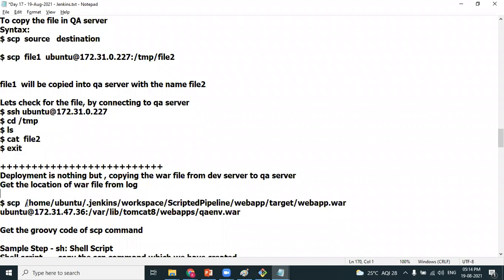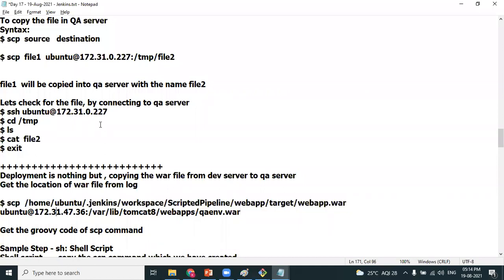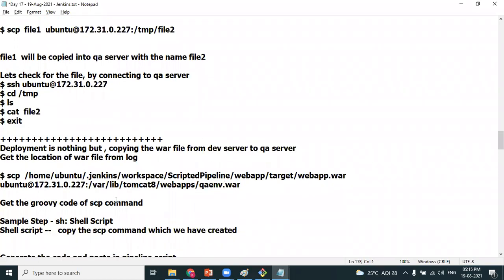So I'm writing it in SCP. The source is this one, which I just copied, and the destination is ubuntu at the private IP address of the QA server. In /var/lib/tomcat8/webapps, this is the location, and when I'm copying it, I'm deliberately changing the file name to QAenv. The actual file name is webapp, I'm changing it to QAenv.war. So I have framed the SCP command. Now I go to the snippet generator.